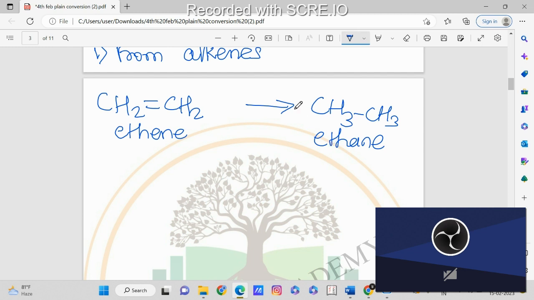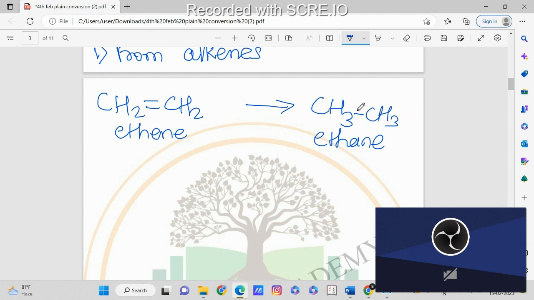What are the changes that we can see over here in the product? In CH2 here we have two hydrogens, and in ethane we are having one more hydrogen on each carbon.